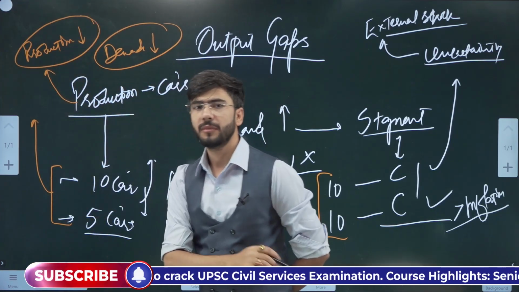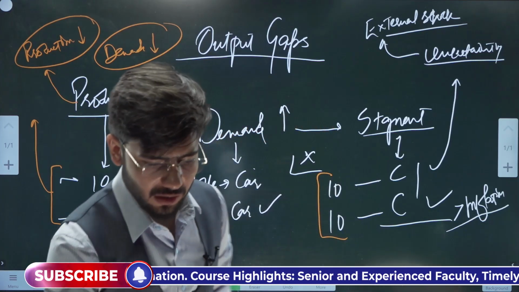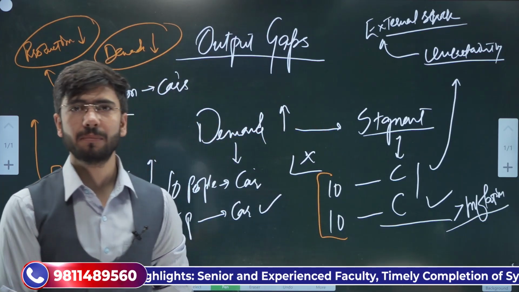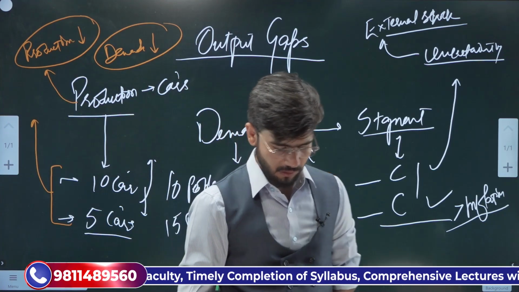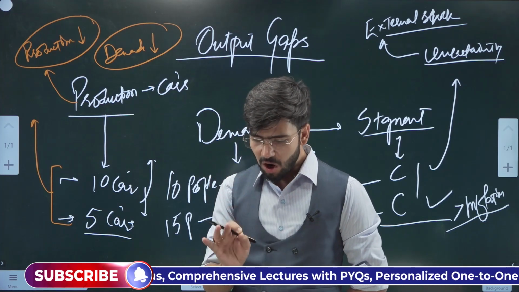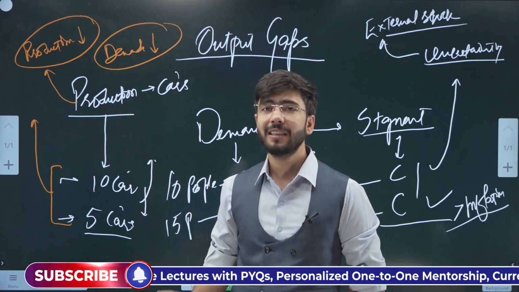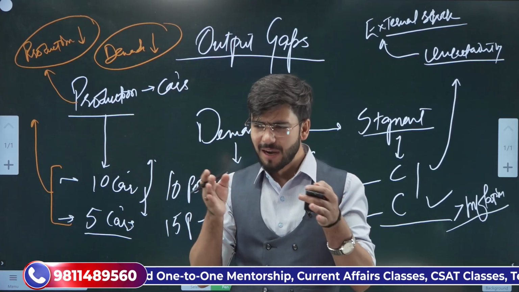Why? Tell me, why did this happen? What was the reason for this shock in supply and demand? What was the reason? The first reason was simple. Because the automobile sector faced restrictions in terms of lockdown, there were massive layoffs.